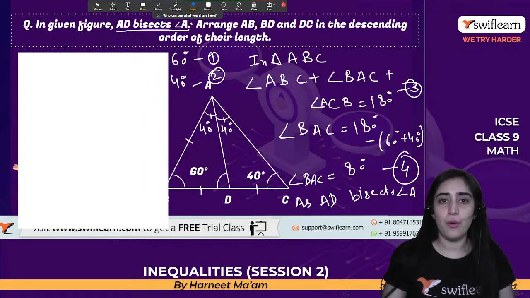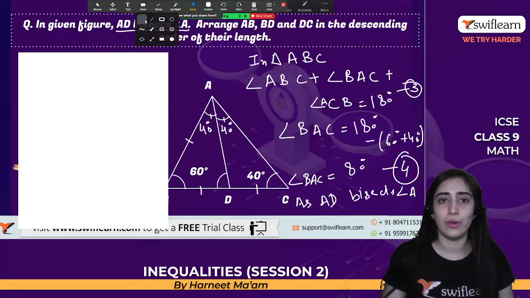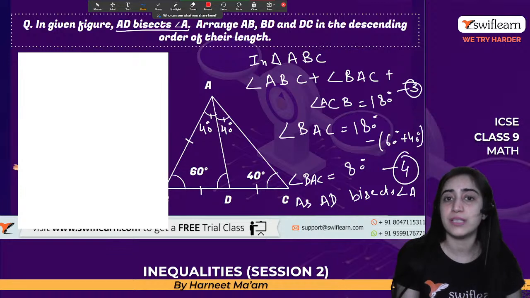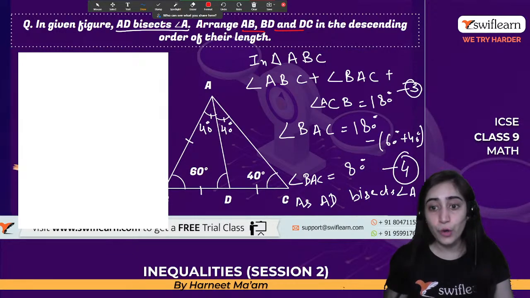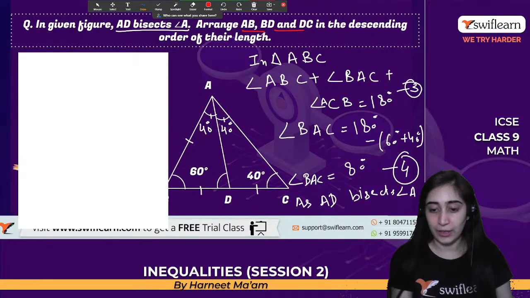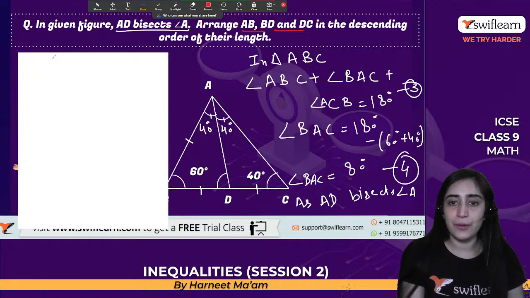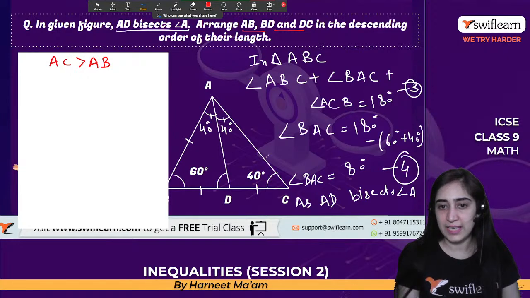Now what do we have to do in the next part? We have to show that the sides are in descending order. It's given that AC is greater than AB, and we can already see that.